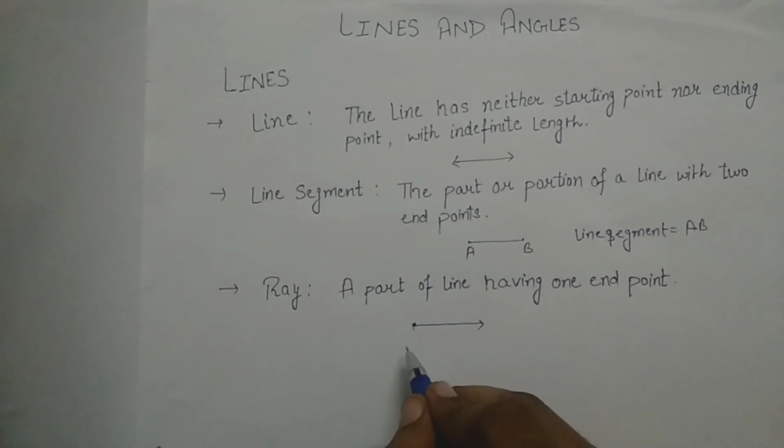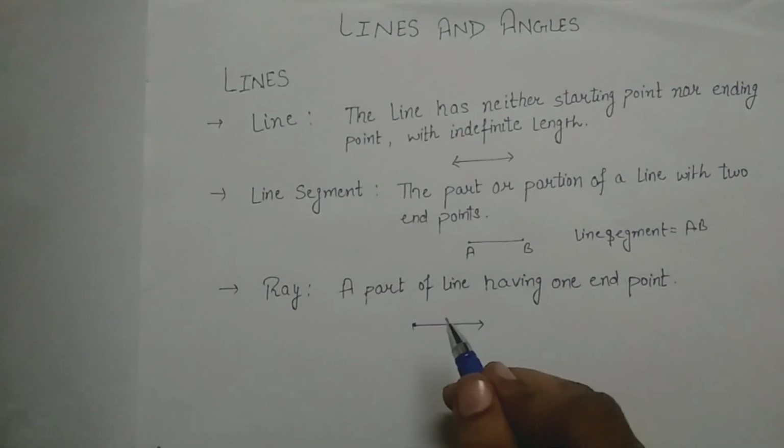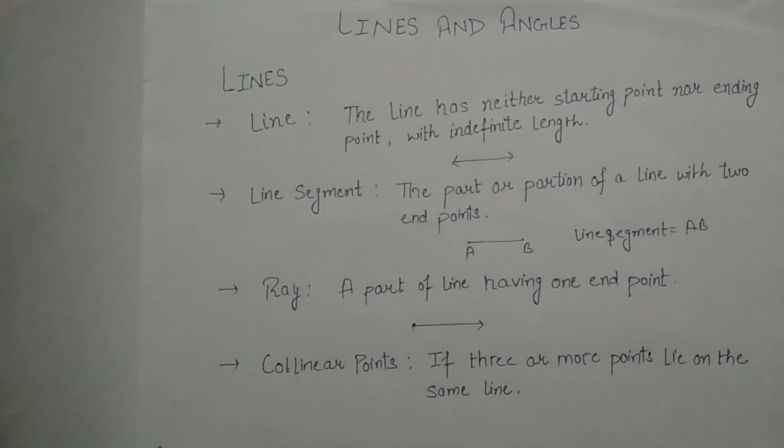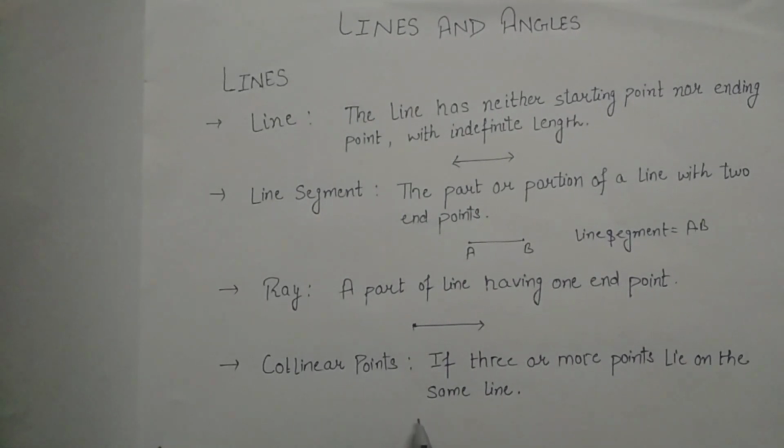Now let's discuss the collinear points and non-collinear points. Guys, what are collinear points? If three or more points lie on the same line, these points are called collinear points. Like I am taking an example: this is the first point, this is the second point, and this is the third point, and I am going to join these points. You can see these points representing a line. So these are said to be collinear points.